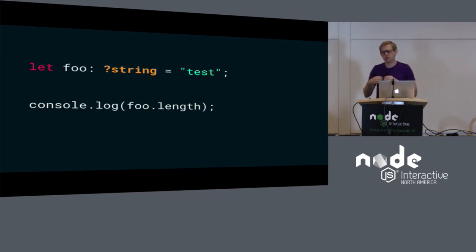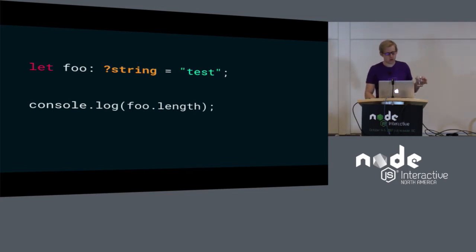Union types, from the type checker's perspective, exist in this sort of quantum state, where it could be any of them. So in this code, we might think, oh, well, now we can see that foo definitely has a value. But since we've explicitly told the type checker to treat it as a nullable string, it's going to pretend, at least in this small example, that foo could be null. So if we try to interact with foo, we can do the things that are common to all the types, which in this case, null and undefined, don't let us really do anything.